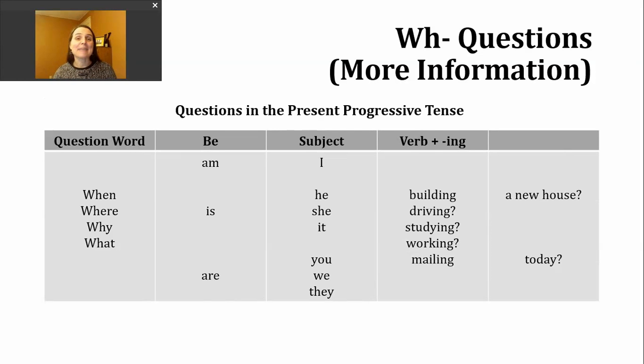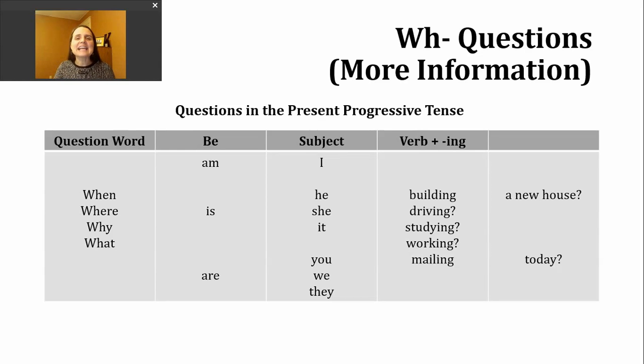Today, we're going to practice making WH questions in the present progressive tense. Now, if you've had me in class, you've probably heard me call these more information questions. And I do that to distinguish or note there's a difference between a yes or no question, where you can answer it yes or no, and these questions which you cannot answer in a logical way with yes or no. So if someone asks you a question that begins with when, they're expecting to hear a time or a date. And if you just say yes to it, they'll be a little confused.